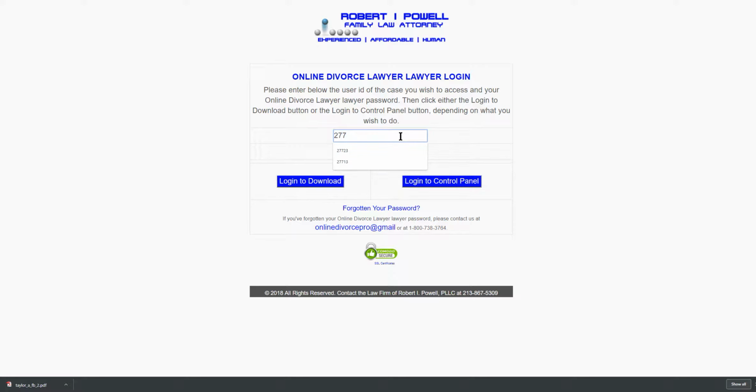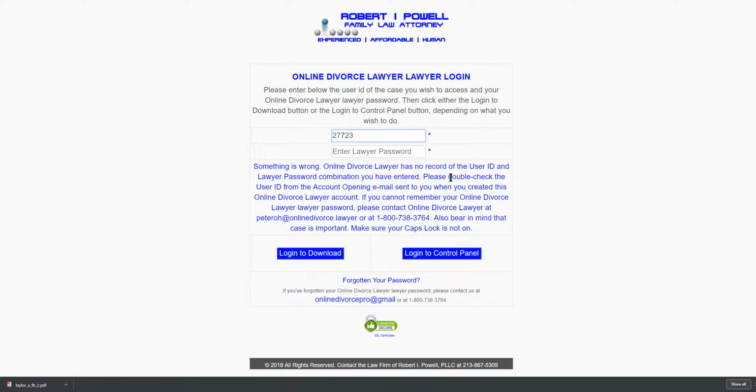We're going to use, if I can remember the correct user ID and password on the pro level sandbox account. And you click on login to control panel. Okay, I guess I did not remember. Nope. Okay. I'm going to leave this in.